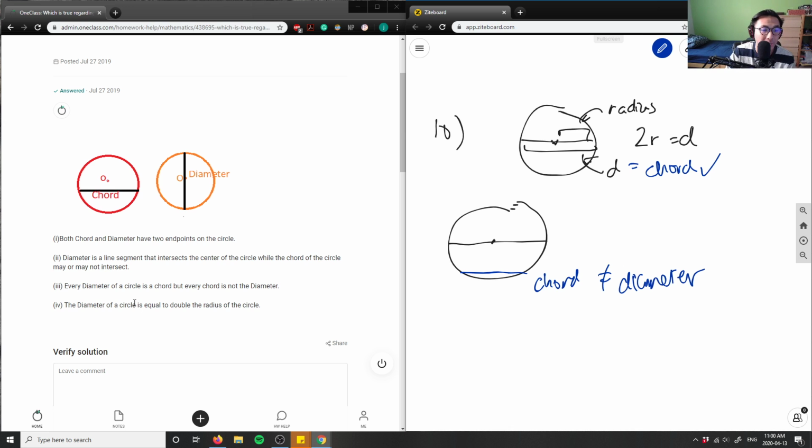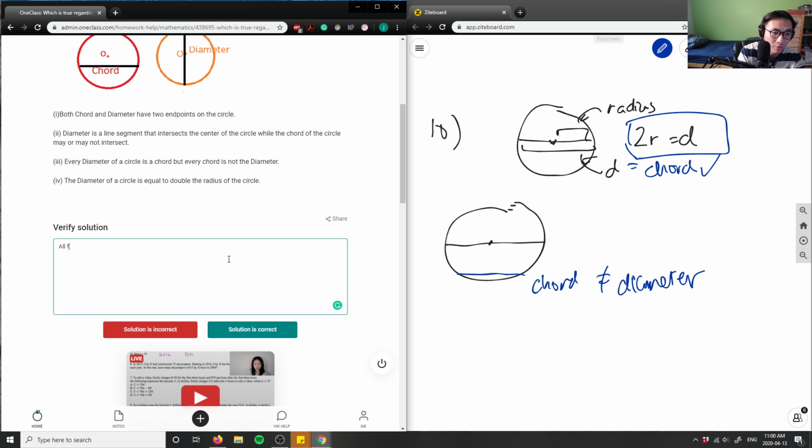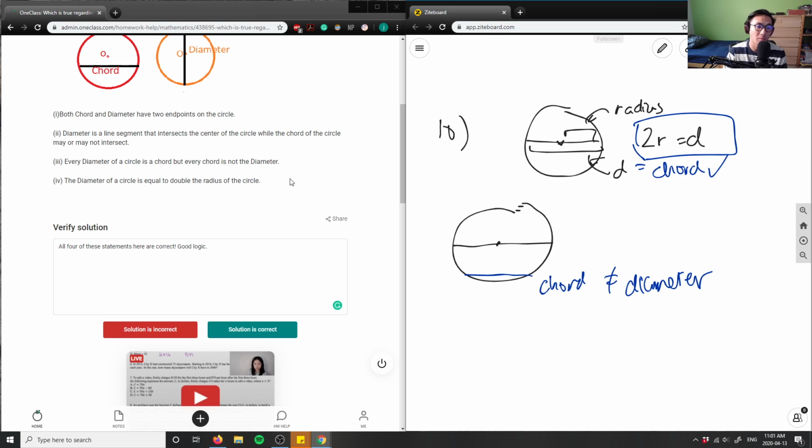And it says here the diameter of a circle is double the radius of a circle, and that's what I did here. 2 times r equals d, right? So that is correct, which means all 4 of these statements are correct. Good logic. So this here is number 10, and this will be my final answer for this problem: all 4 of these statements are correct. This is awesome. So I'm going to say the solution is correct.